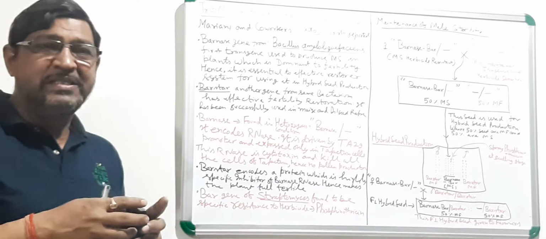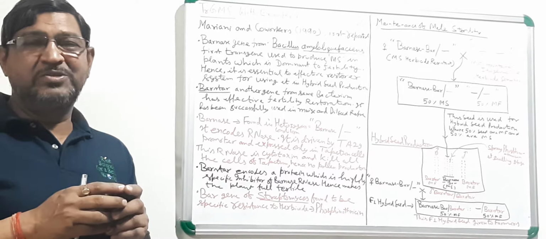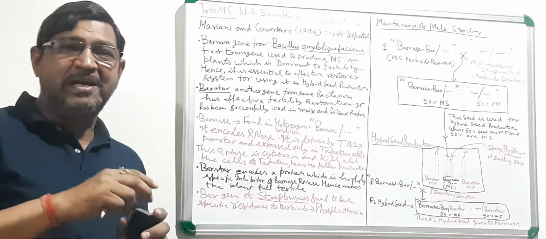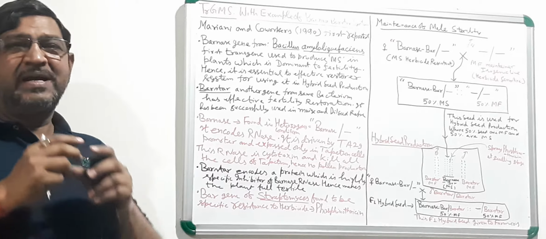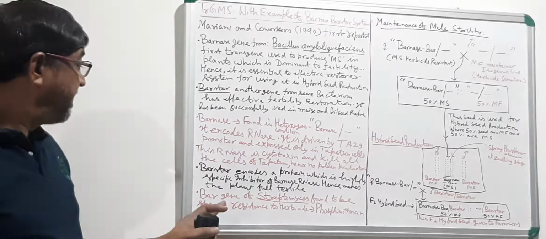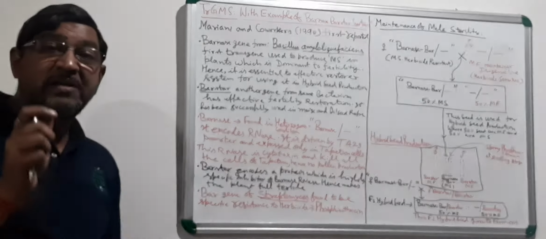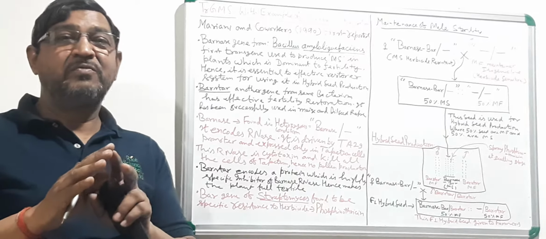So if the plant is having Barnase and bar, both the genes together, and you are growing the plant and spraying phosphinothricin, since the bar gene is resistant to phosphinothricin, the plant will not be killed.